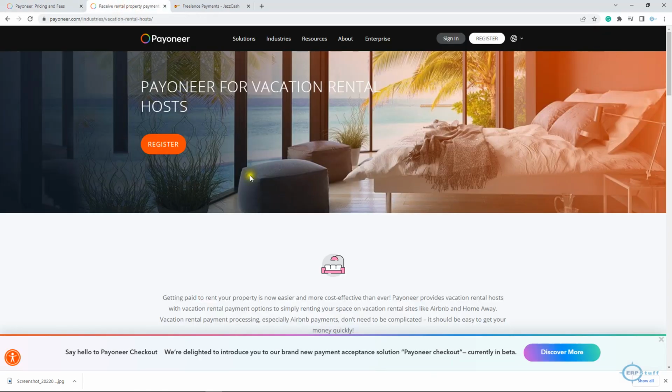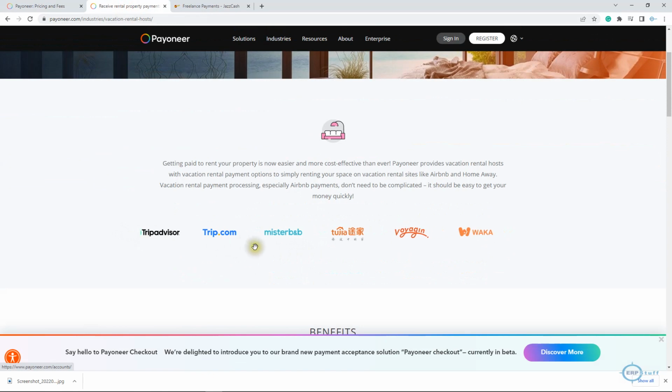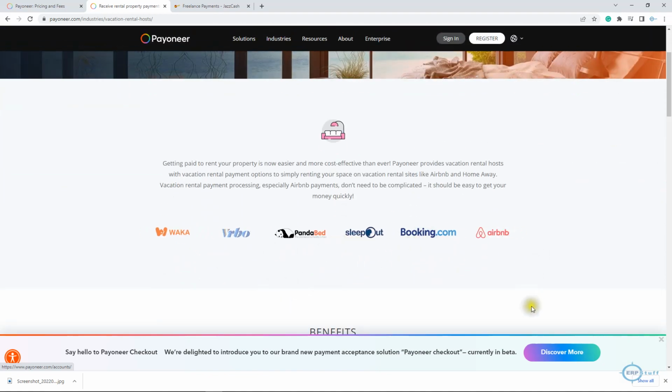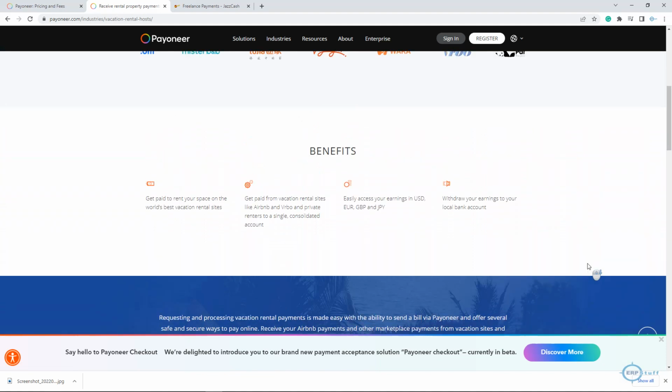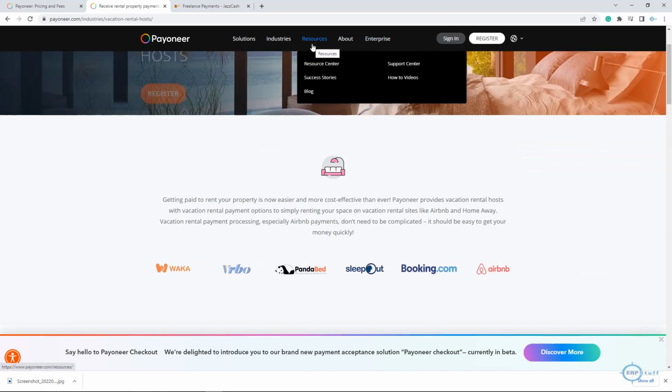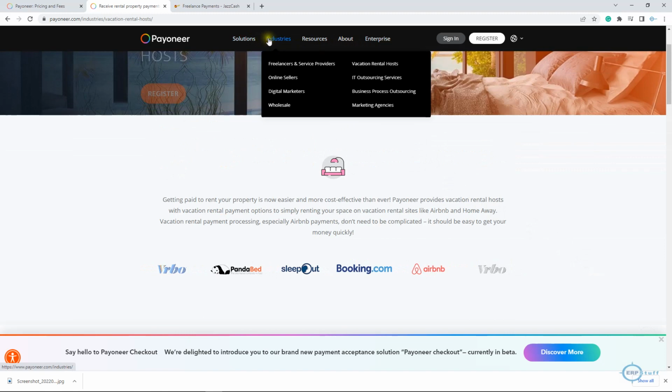Okay. This is just to show, for example, there was one type of business, say rental, Payoneer for vacation rental hosts. These are the sites where you can link your Payoneer account and you will receive the payments from these sites into your Payoneer account. Same way you can have freelancing and all the others as well. If you go on the solutions like online seller, digital marketer, you can go further into their details, whichever suits you.